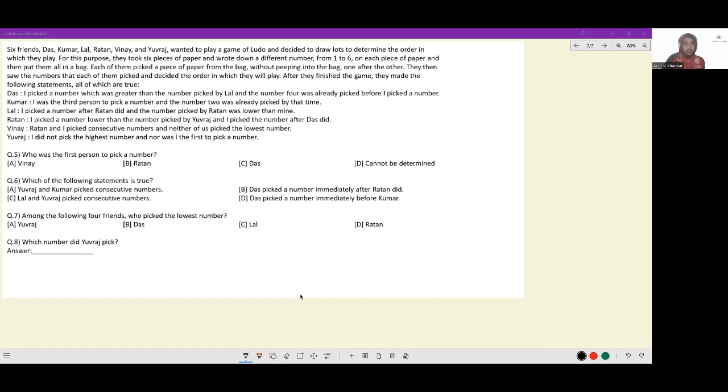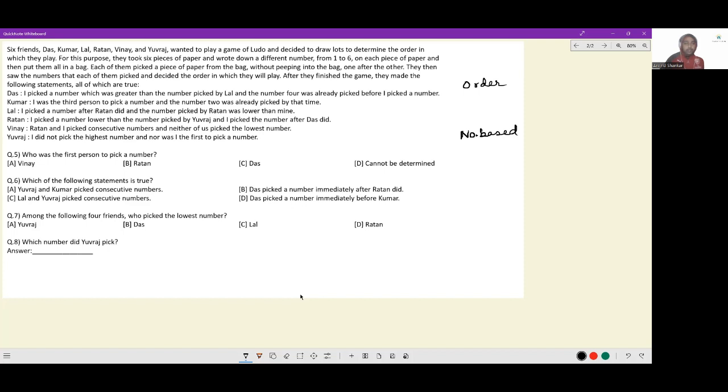Okay. Kumar: I was the third person to pick a number, and the number 2 was already picked by that time. Okay. Lal said: I picked a number after Ratan did, and the number picked by Ratan was lower than mine. Okay. Pay attention. I'm going to write down order-based clues and number-based clues.